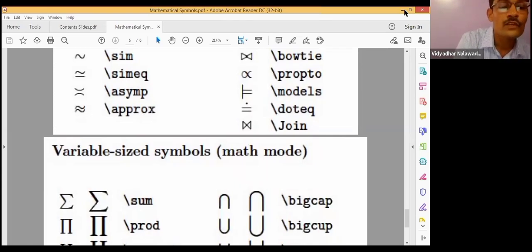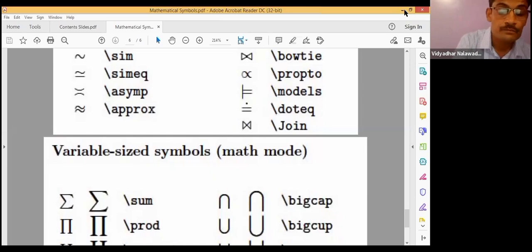Subscript, x underscore 0. Superscript, x caret 2, x square. Then a subscript and superscript. Each time I'm typing dollar signs because all these are mathematical expressions. x naught square, x naught square.